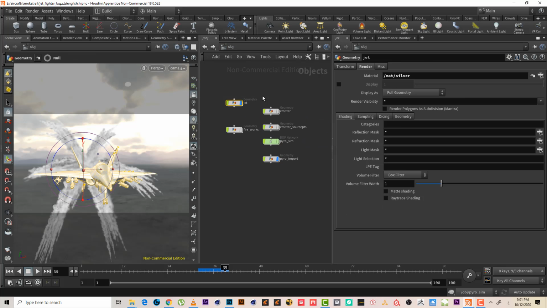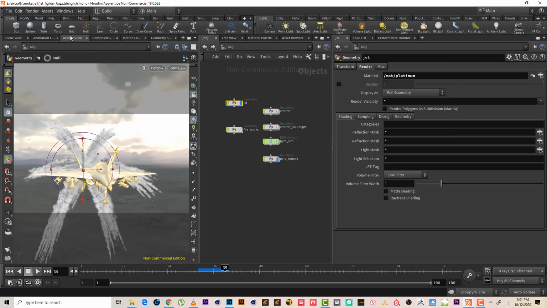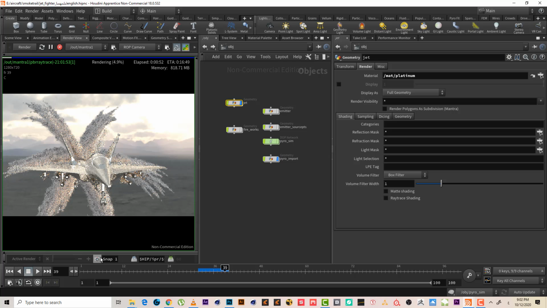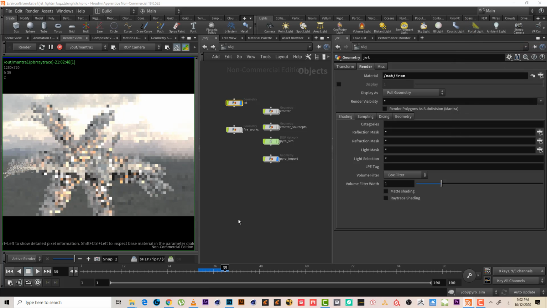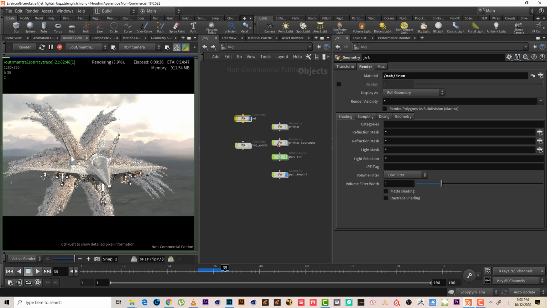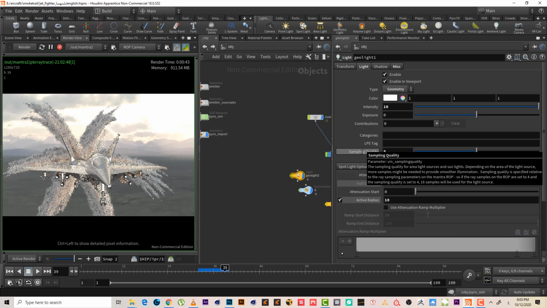Let's go to the jet first. Let's choose platinum to see the difference. Let's hit render to see. Okay, as we can see here, maybe you can take a snap. Choose iron and compare. Okay, so both look almost the same, but I like iron more because iron has more shadow. So I will leave iron as it is, and maybe lastly I will increase the sampling quality, maybe 5.